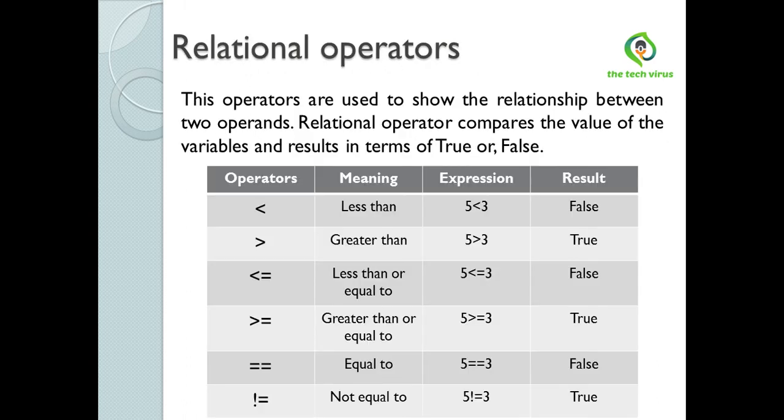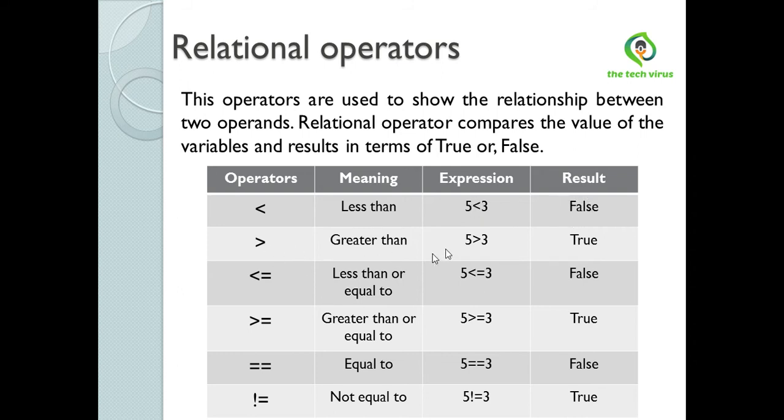Now see relational operators. These operators are used to show the relationship between two operands. Relational operators compare the values of variables and result in true or false. See, this operator means less than. Here, is 5 less than 3? No. So here it returns false.